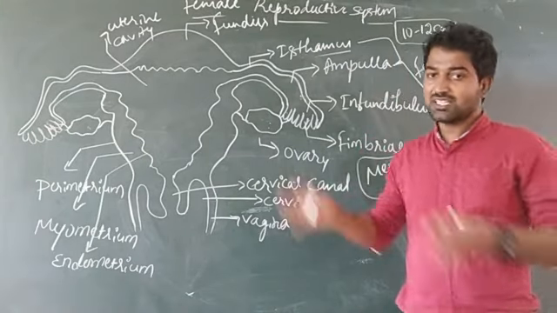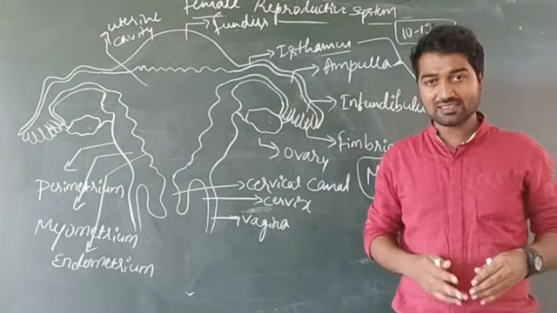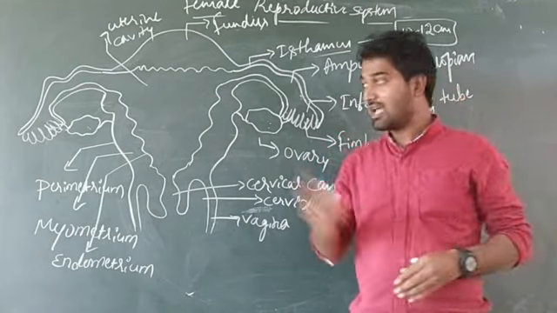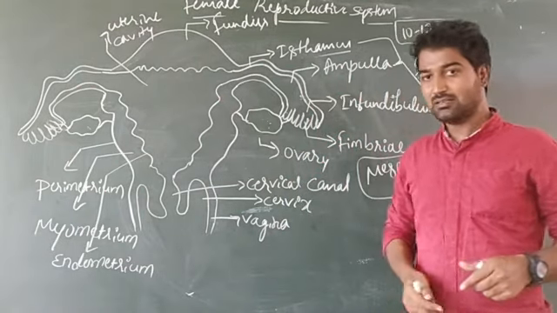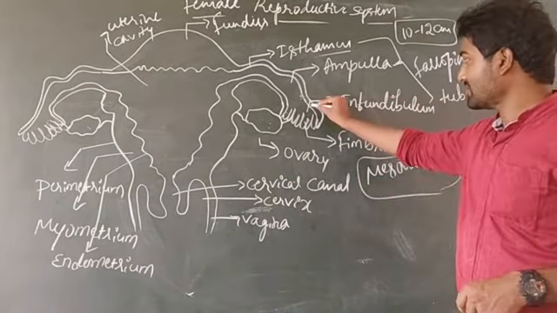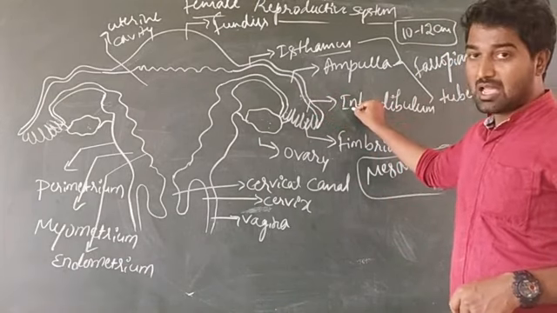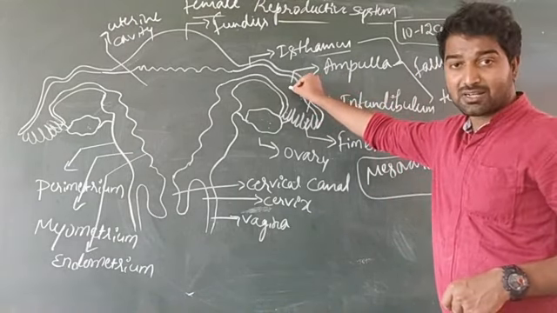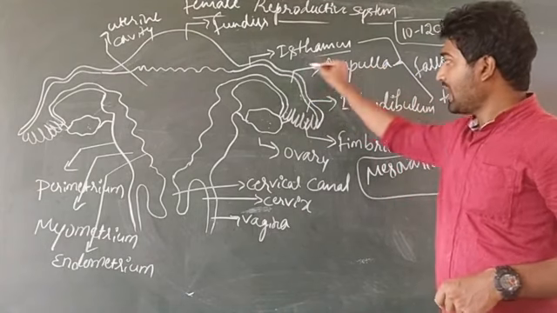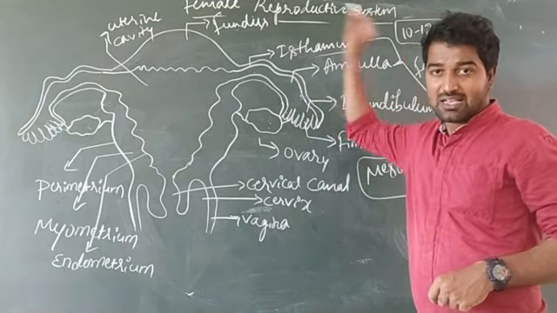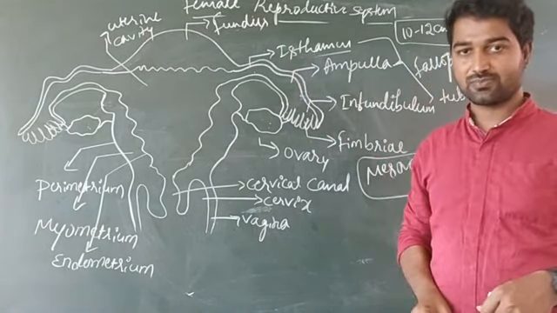And this fallopian tube has mainly three parts on either side. In that, the first part is known as infundibulum, this wider part is known as ampulla, and this narrow part is known as isthmus.